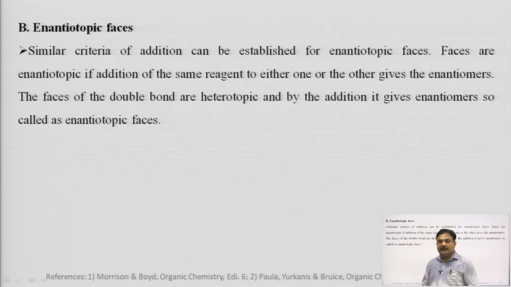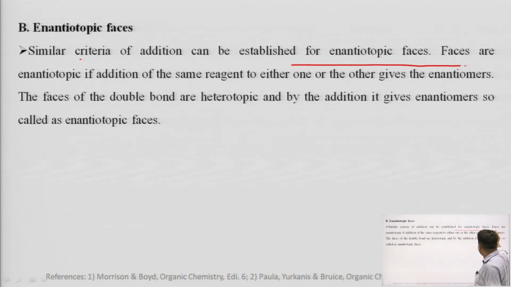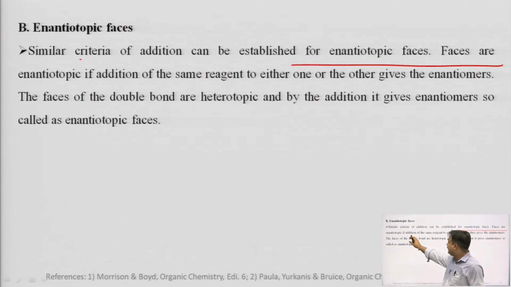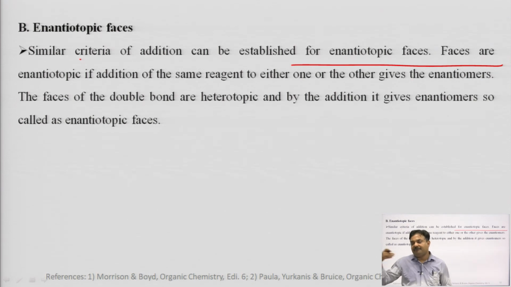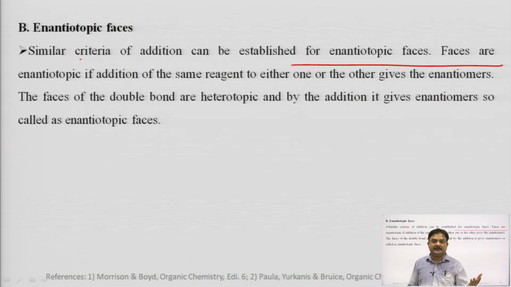Then enantiotopic phases, again two types of phases are there. Similar criteria as we adopted in the enantiotopic ligands will be adopted in case of enantiotopic phases. Phases are enantiotopic if, when we attack from the front side, one isomer is yielded, and if we attack from the rear side, a different optically active isomer is yielded. At that time those phases are known as enantiotopic phases.